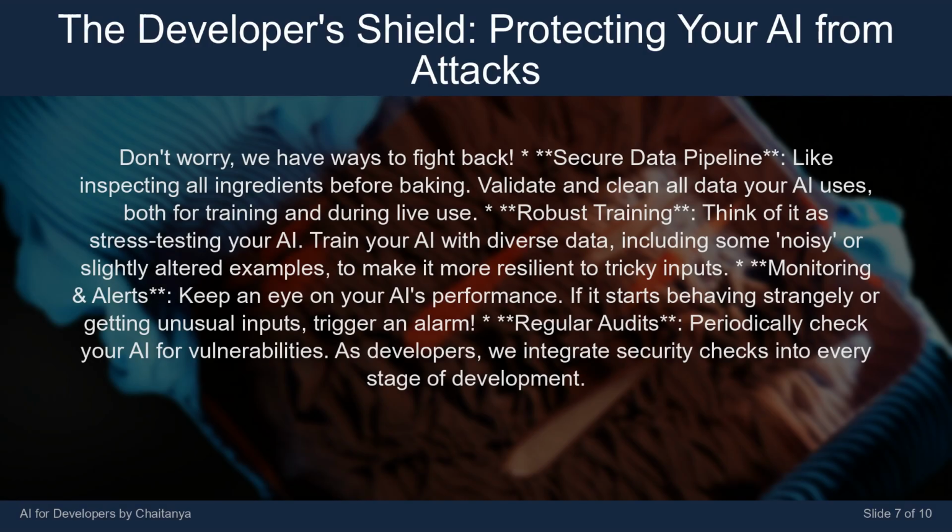Don't worry, we have ways to fight back. Secure data pipeline, like inspecting all ingredients before baking. Validate and clean all data your AI uses, both for training and during live use. Robust training. Think of it as stress testing your AI. Train your AI with diverse data, including some noisy or slightly altered examples, to make it more resilient to tricky inputs.